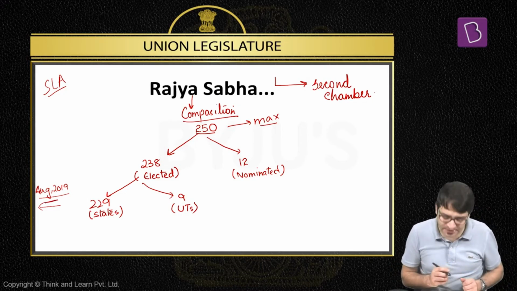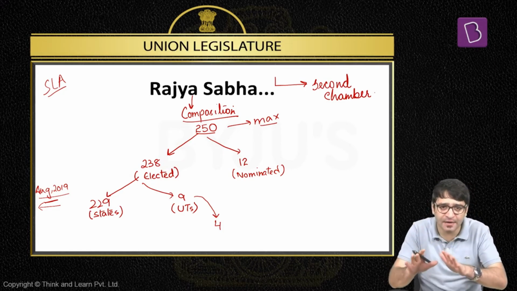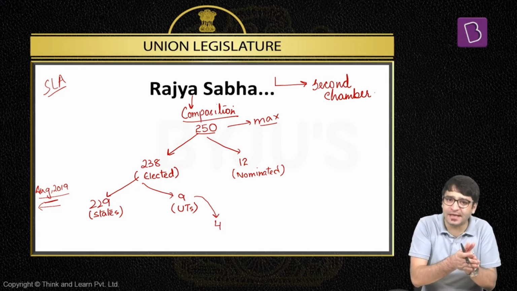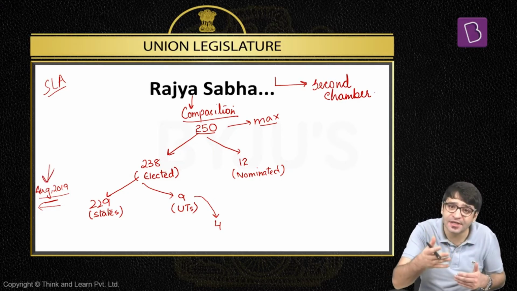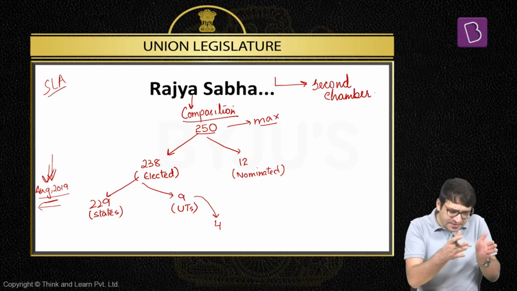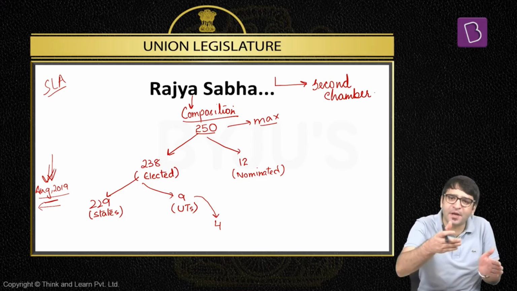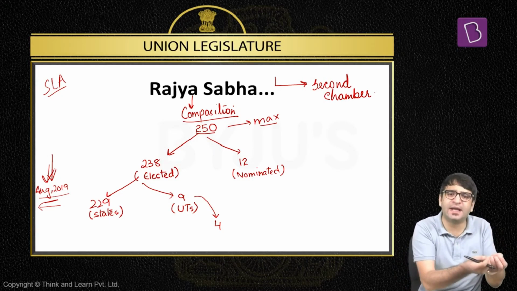That is why prior to August 2019, Parliament had reduced this number to 4. Since all union territories do not have a legislative assembly, MLAs cannot elect MPs to Rajya Sabha. There were only 2 union territories as of August 2019 which had a legislative assembly. One is Delhi, other is Puducherry. No other union territory had a legislative assembly. Since legislative assembly MLAs elect MPs to Rajya Sabha, in other union territories there are no legislative assemblies, there are no MLAs, so there is no point in providing them representation in Rajya Sabha.